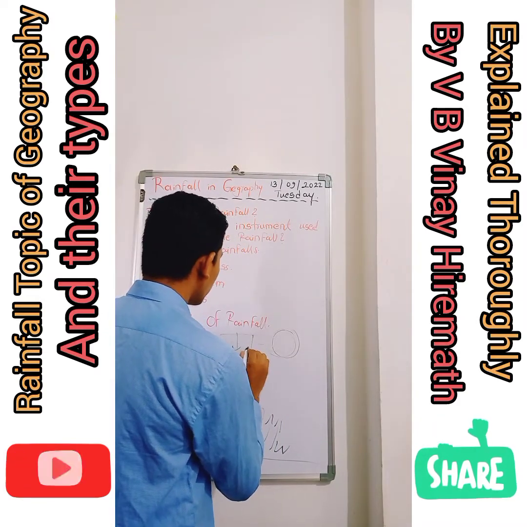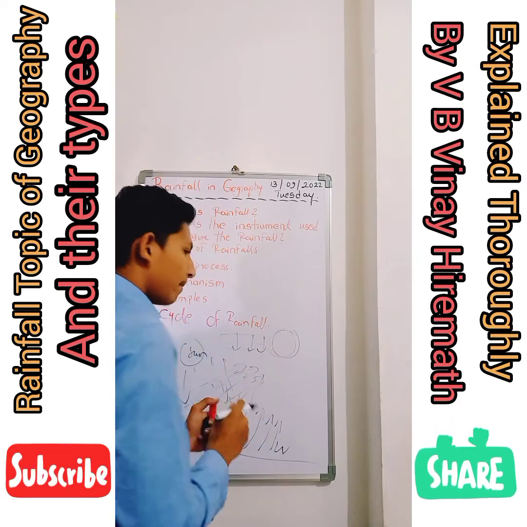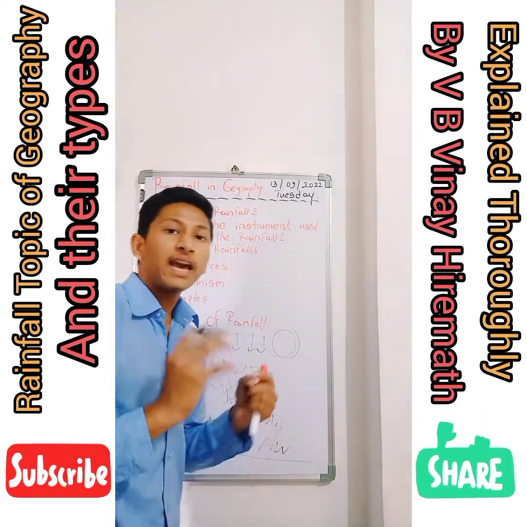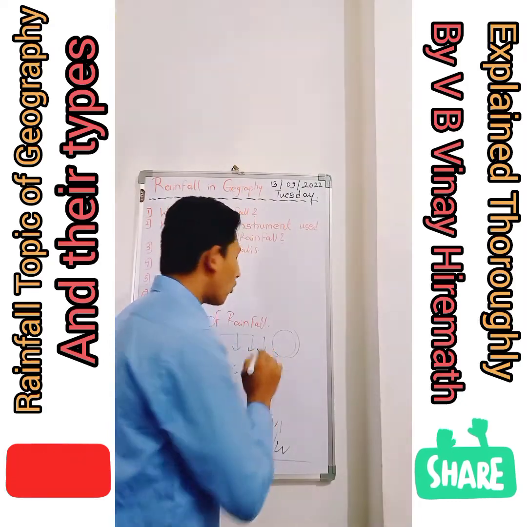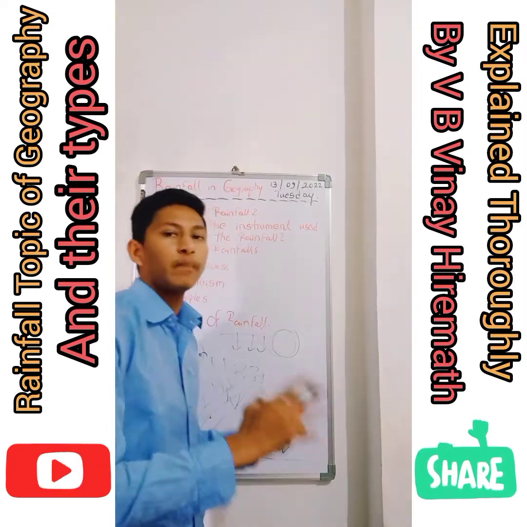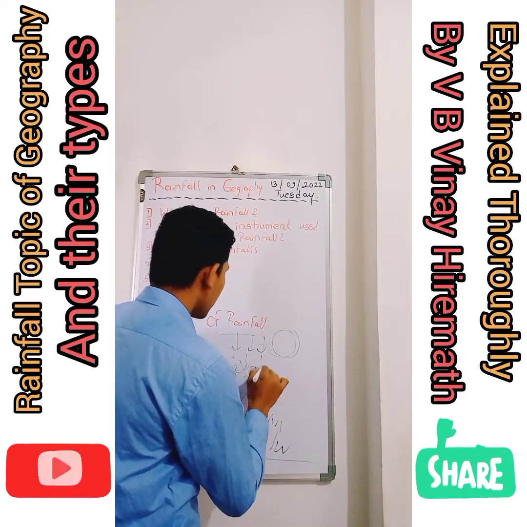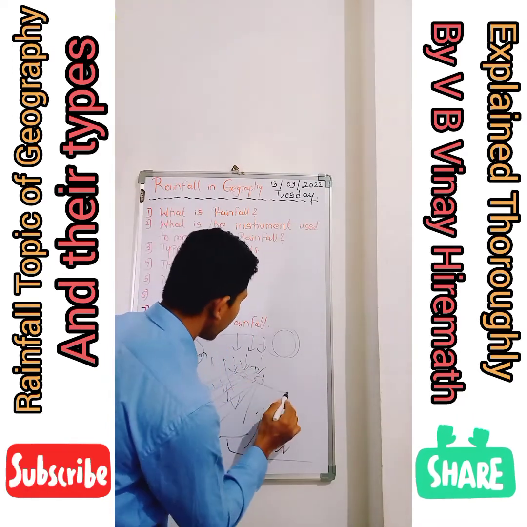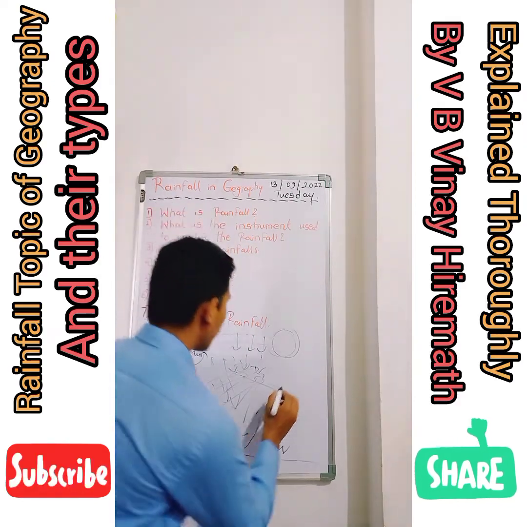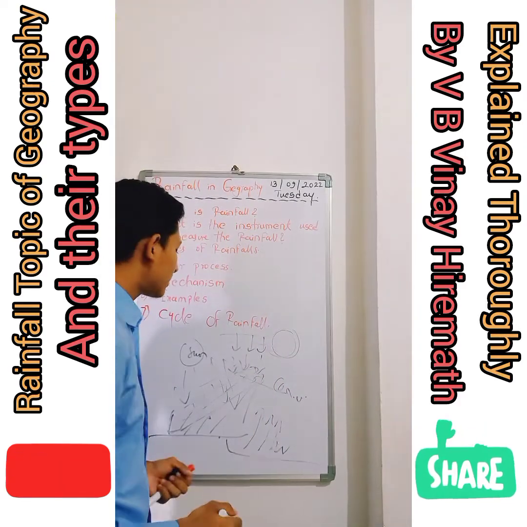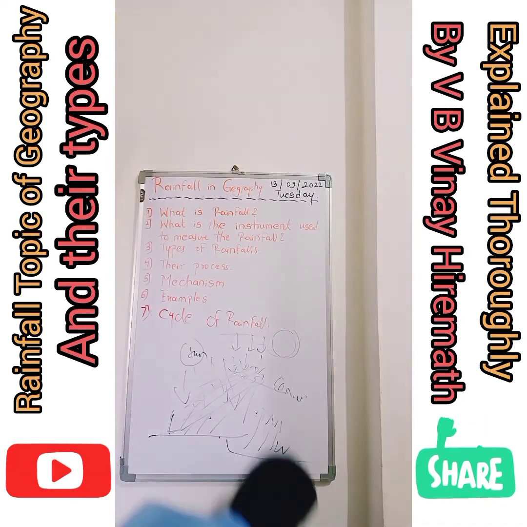What will happen due to those clouds, due to the heat and cool air masses? Those will create clouds, and due to their further pressure, the rainfall will happen. That rainfall is called convectional rainfall. I think you are clear about convectional rainfall.